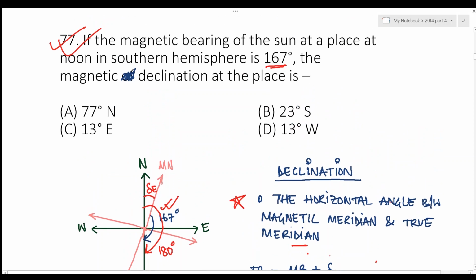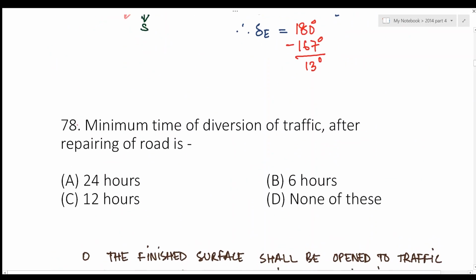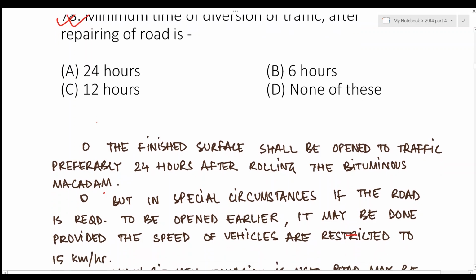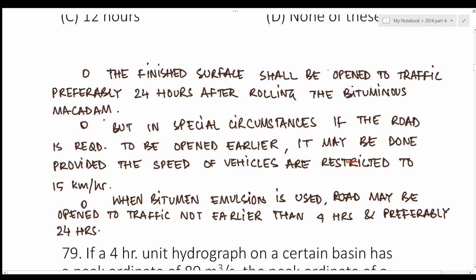So the declination east is 13 degrees, or the declination is 13 degrees east, whatever you can call it. Next question is: minimum time of diversion of traffic after repairing of road is. Now for roads, the finished surface shall be open to traffic preferably 24 hours after rolling the bituminous macadam.